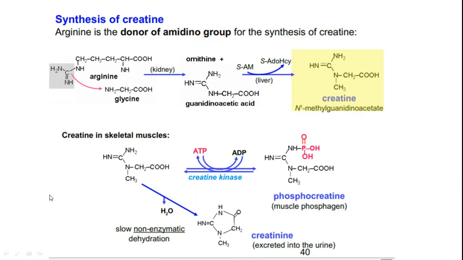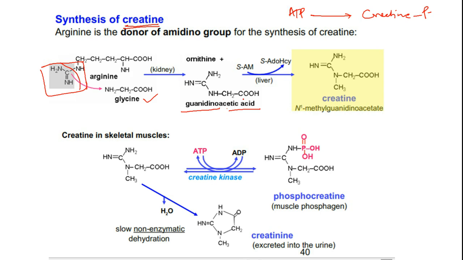Further, arginine is a very important starting molecule which participates in the synthesis of creatine. What is creatine? Creatine takes up energy from ATP to give creatine phosphate. Here in arginine, the guanidine group part will be shifted to glycine, so that glycine becomes a guanidino compound, guanidinoacetic acid.